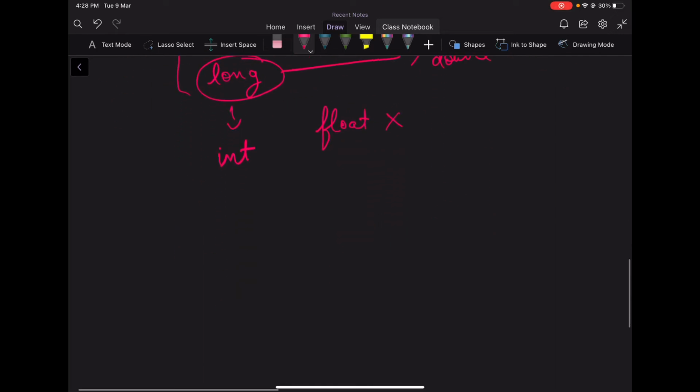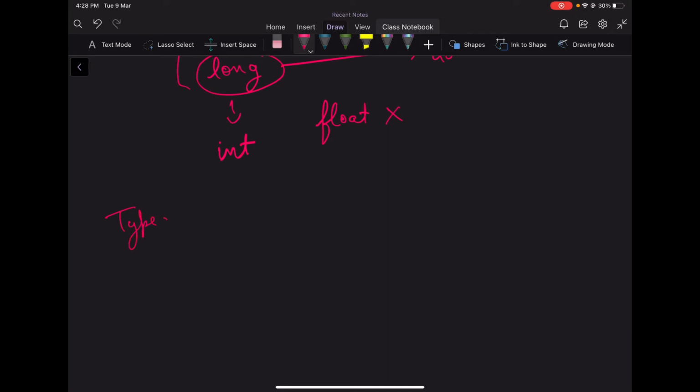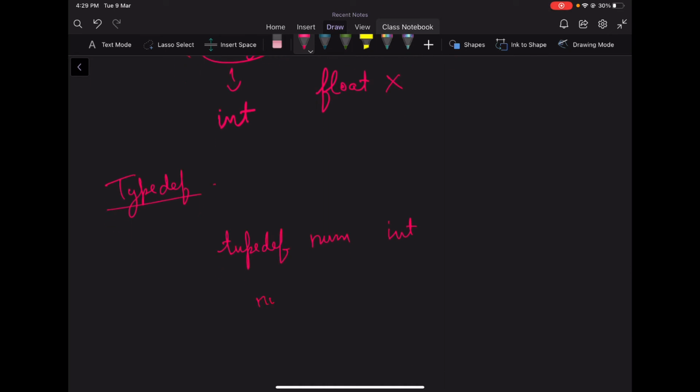All right. We also have a concept of typedef, where we can use this exact typedef keyword to basically create an alternate name for a given data type. Suppose that we have an integer here and we want to create an alternate name for this integer. So let's create an alternate name as num. What we have to do is write typedef, then int, and then num. If we write this and then we do num a is equal to 5, this would be equivalent to int a is equal to 5. So this is basically used for better understanding of the code. We can simply create an alias of integer with the name of num and use it.